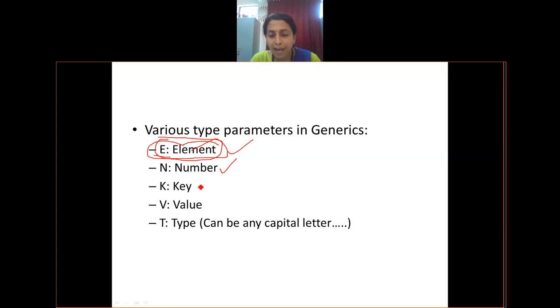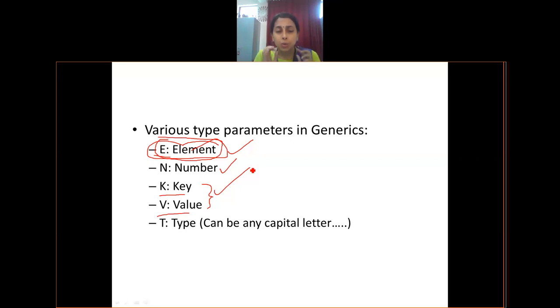Okay. Then I have a specific example. Have you heard about hashing? I think in data structures I have talked about hashing. There I talked about key value pair, correct? So this key value pair will come only in hash map, dictionary, all those things. Okay. So this K indicates key, V indicates value. K and V are useful for me only when I am using such kind of data structures like hash, dictionary, hash map. Any such data structures, if I'm using, I'll be using these type parameters. Otherwise, they are not useful for me.